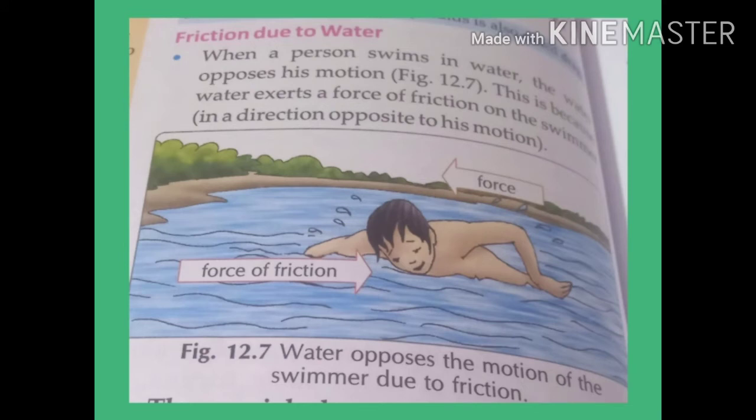Here in this slide on your screen, you are seeing that a person is swimming in water. When a person swims in water, the water opposes his motion. This is because water exerts a force of friction on the swimmer in a direction opposite to his motion. Or you can say water opposes the motion of the swimmer and it is due to friction.